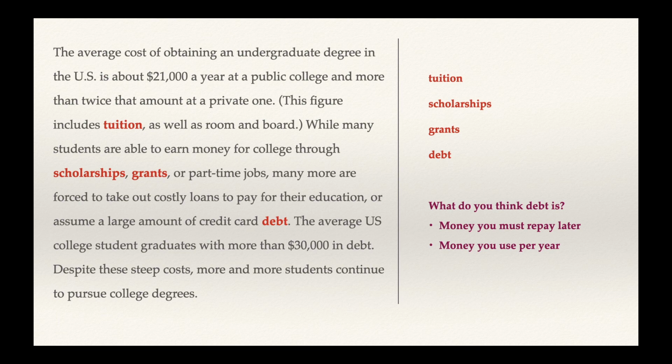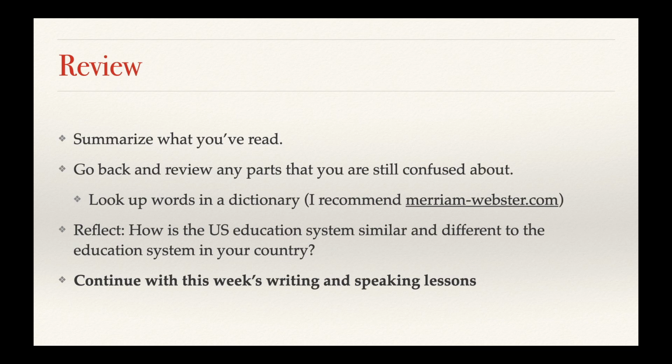Okay, so now we've come to the end of our reading. To review, you should summarize what you've read and then go back and review any parts you're still confused about. You can also look up words in a dictionary and continue with this class's writing and speaking lessons, because in the writing class, we're going to talk about all this vocabulary in more detail. There is also a reflection question that you can think about. How is the US education system similar and different to the education system in your country?